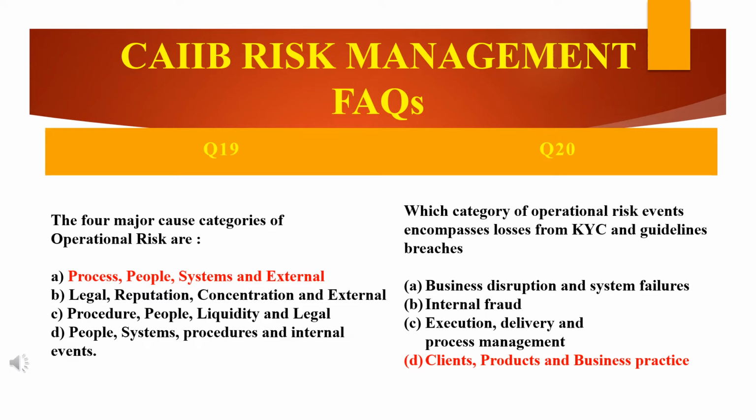So the answer, as you can see here, is the first option, A: process, people, systems and external. So why is it? See friends, operational risk. What is operational risk first? First, let me explain what operational risk is.